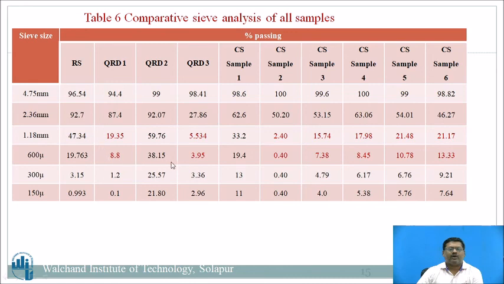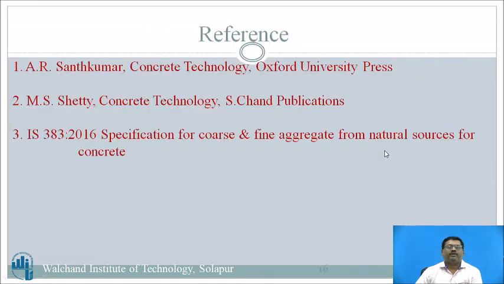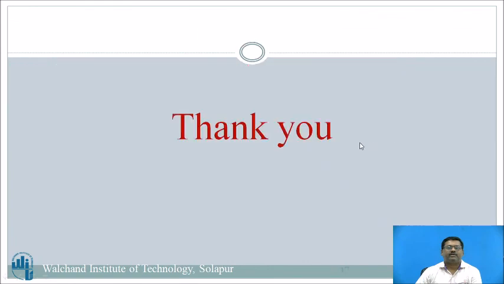Some values are not matching, some are very low, or some are very high. That is the problem of these substitute materials, and that is why the mixes do not become as homogeneous as when river sand is used. This is the basic reason we found in this problem. These are the references. Thank you.